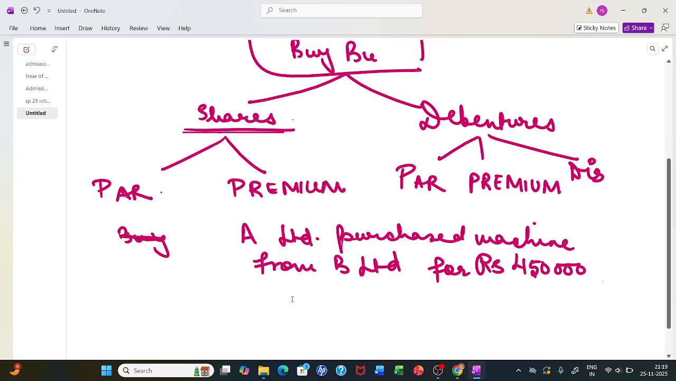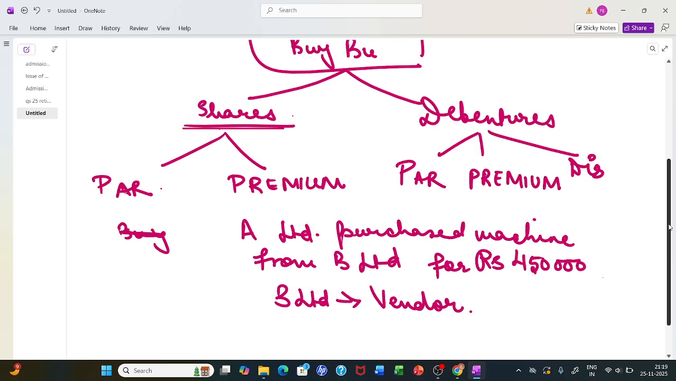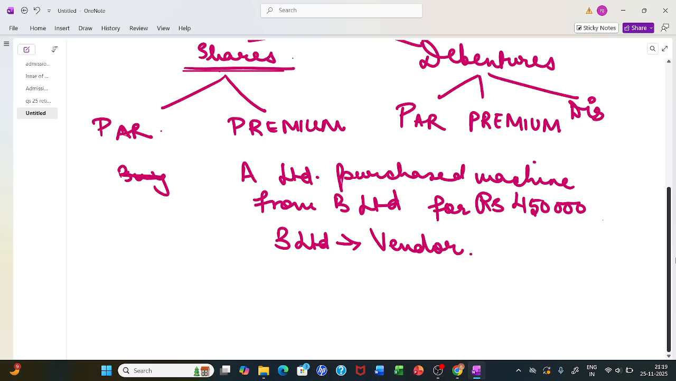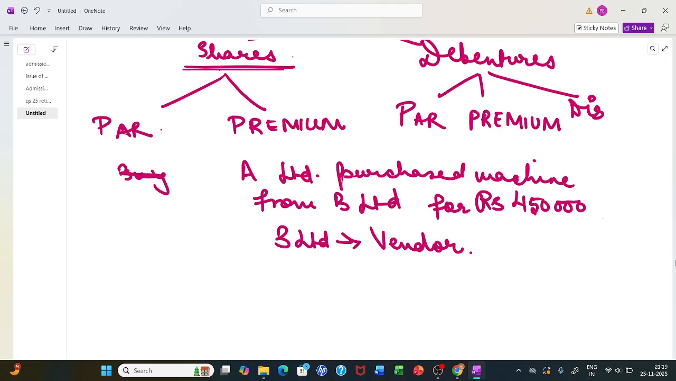I repeat, you have purchased a machine from B Limited. Who is the one who is supposed to get the money? B Limited. B Limited is the vendor in this case. You have to read carefully and understand who needs to be paid. That person is your vendor. Identifying that in the question is very important. That's the first part.